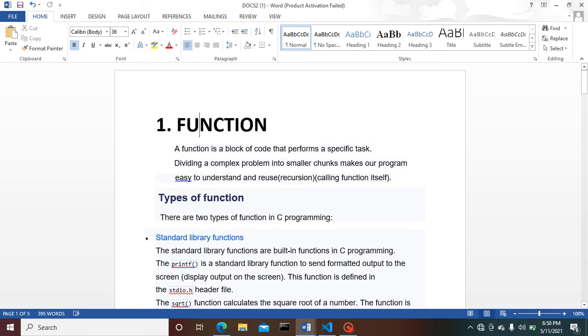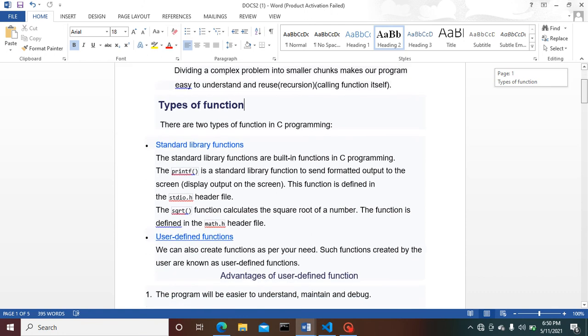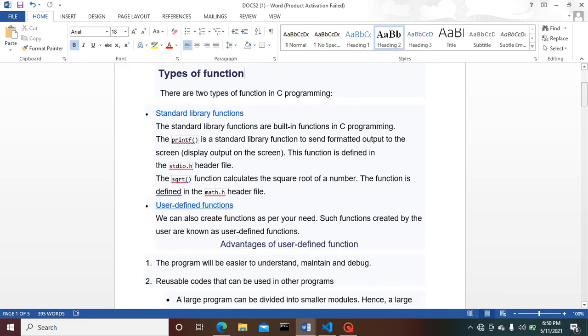What does a function mean? A function is a block of code that performs a specific task. There are two types of functions, standard library functions and user defined functions. We have already learned about standard library functions, such as printf, contained in the header file stdio.h, the standard input output header file.